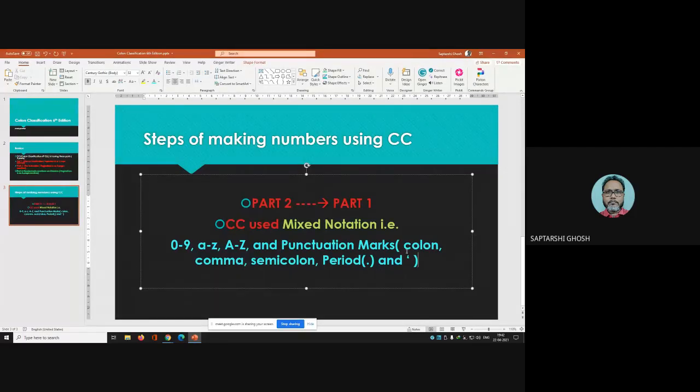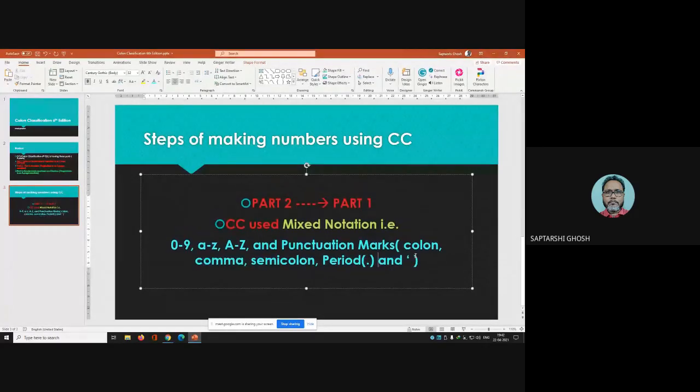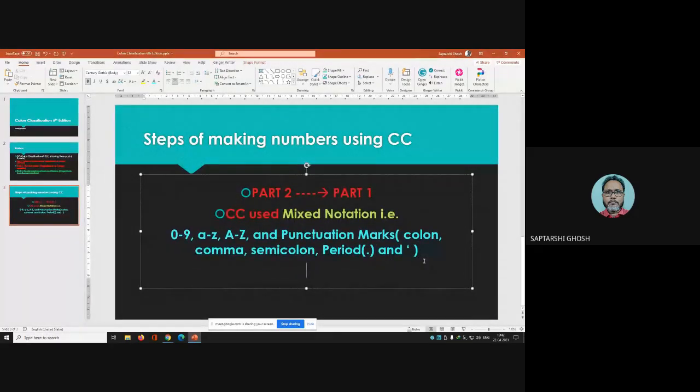Now let me show you. We are starting with the main divisions. In DDC, we have 10 main divisions.